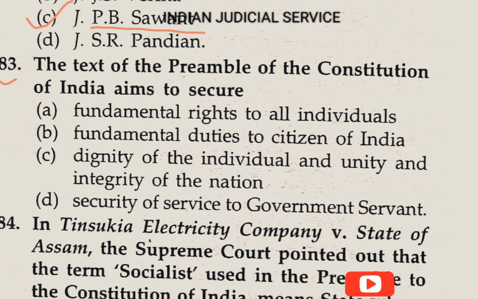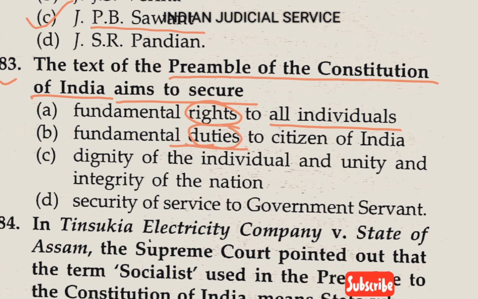Question number 83. The text of the preamble of the Constitution of India aims to secure: option A, fundamental rights to all individuals; option B, fundamental duties, so in the first option rights, in the second option duties to citizens of India; option C, dignity of individual and unity and integrity of the nation.